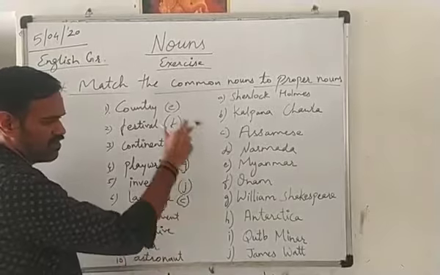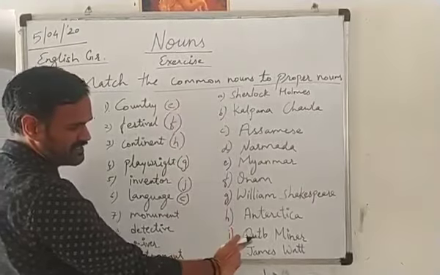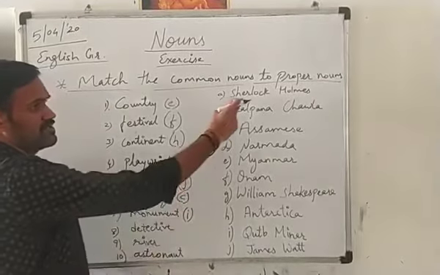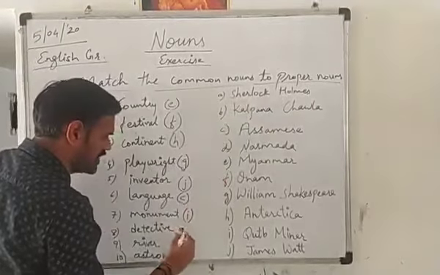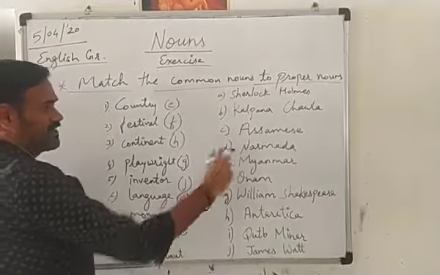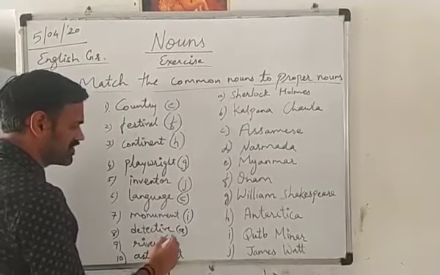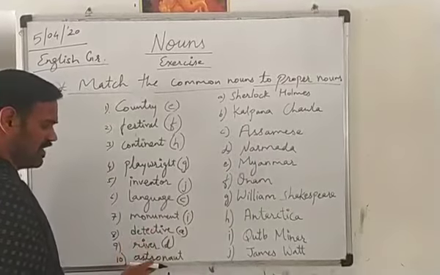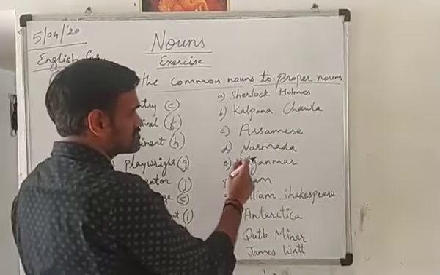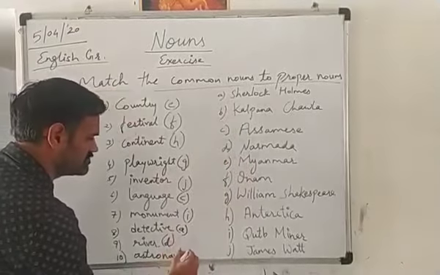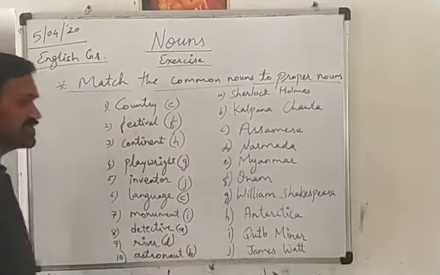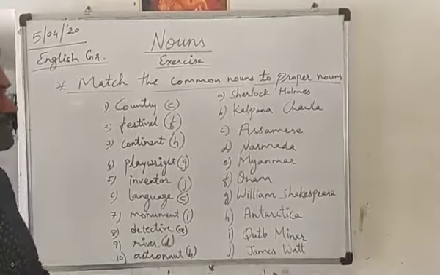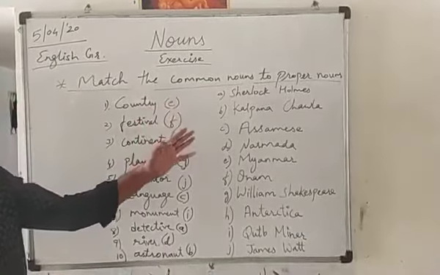Monument, common noun, proper noun. If we find that it is Qutub Minar, that is a monument. Detective, Sherlock Holmes is a detective. River, Narmada, name of the river Narmada. Narmada is a proper noun and river is a common noun. Astronaut, Kalpana Chawla. So these are the examples of common noun and proper noun. Proper noun always starts with a capital letter.